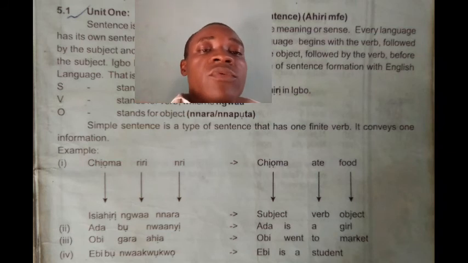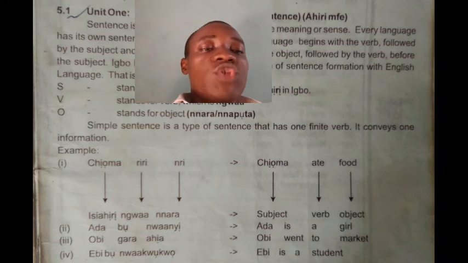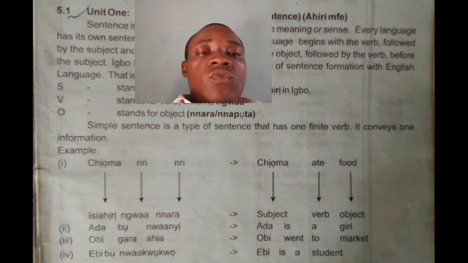Verb in Igbo is ngwa, while object in Igbo is nnara. So you can see it there. Chioma represents the subject, ate represents the verb, food represents the object that they are talking about. So Chioma riri nri. Chioma ate food. You have isi ahịrị, which is subject, ngwa, which is verb, nnara, which is object.